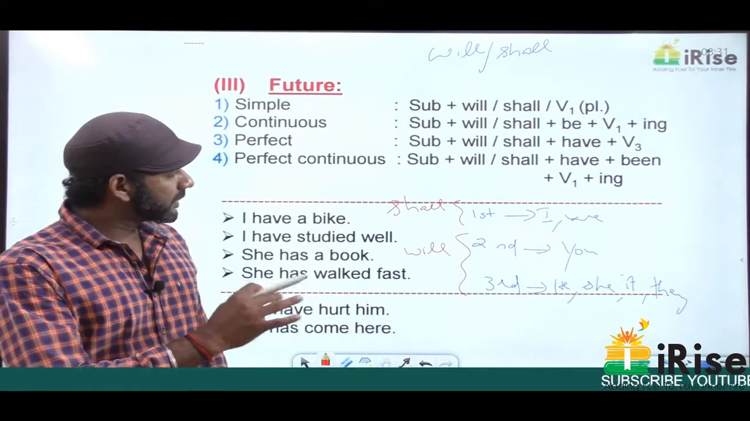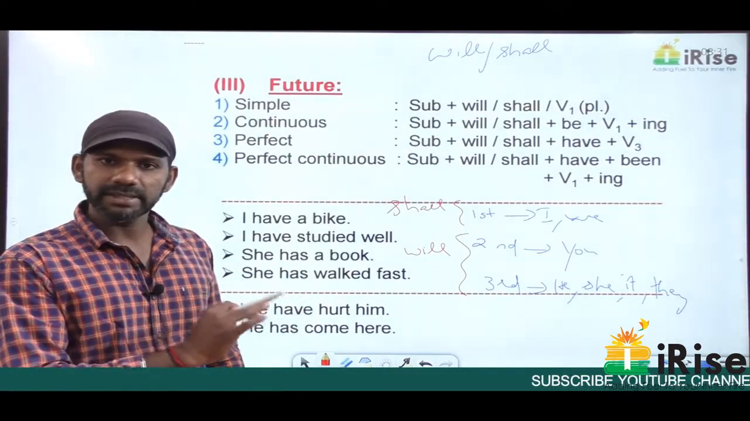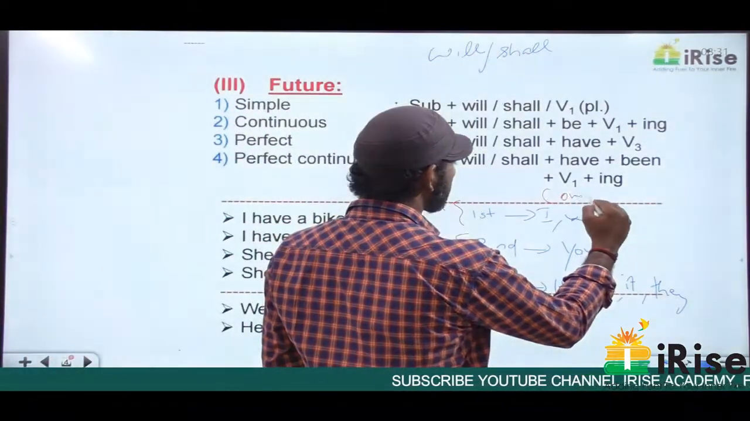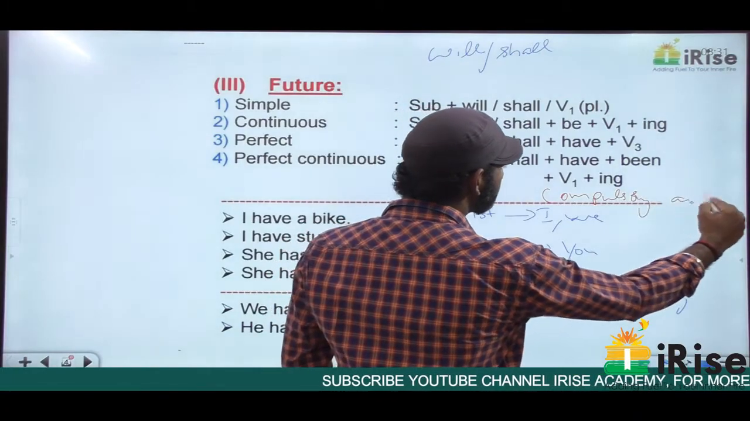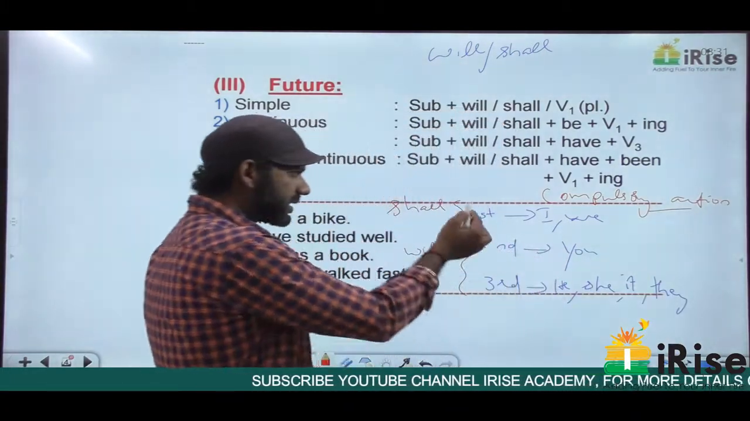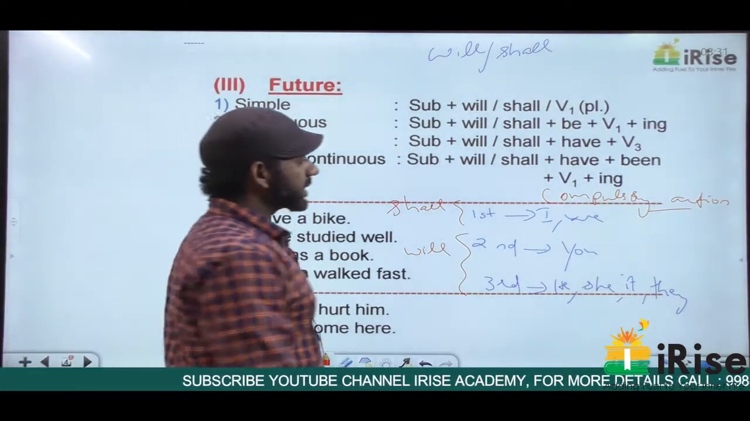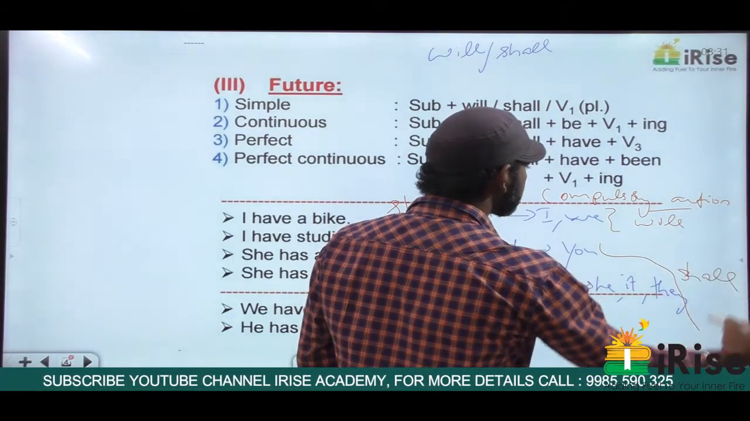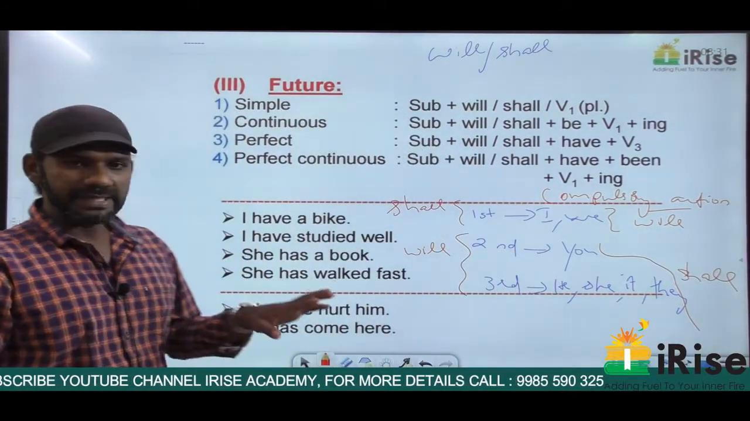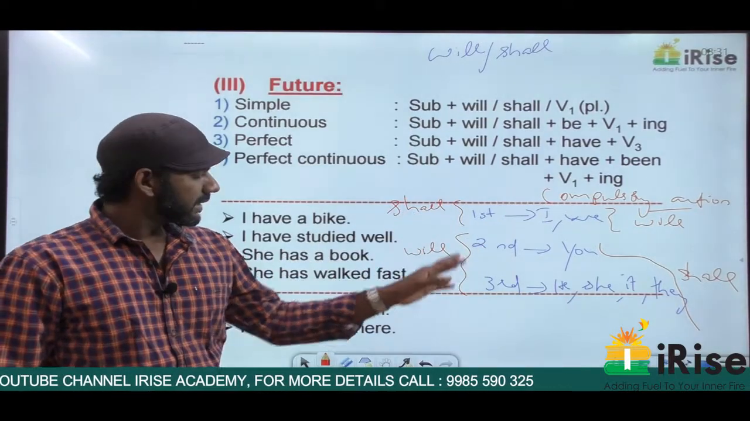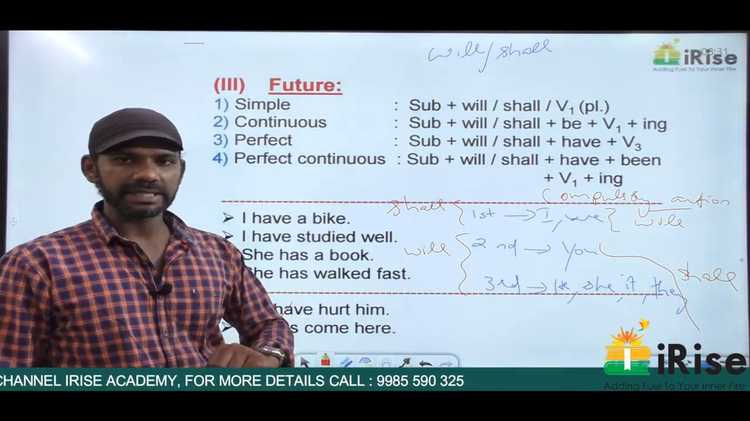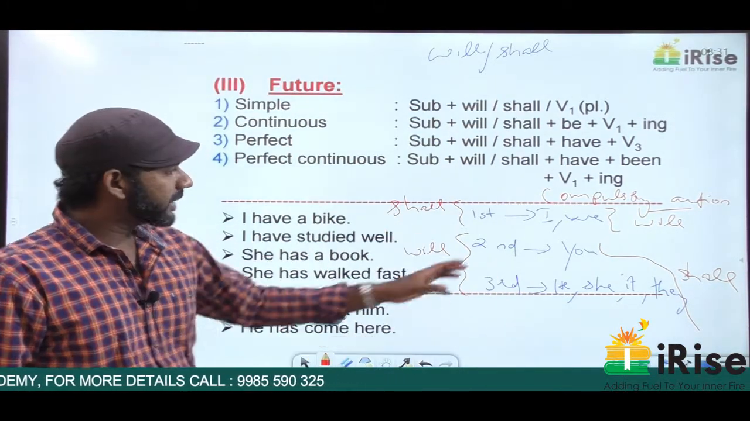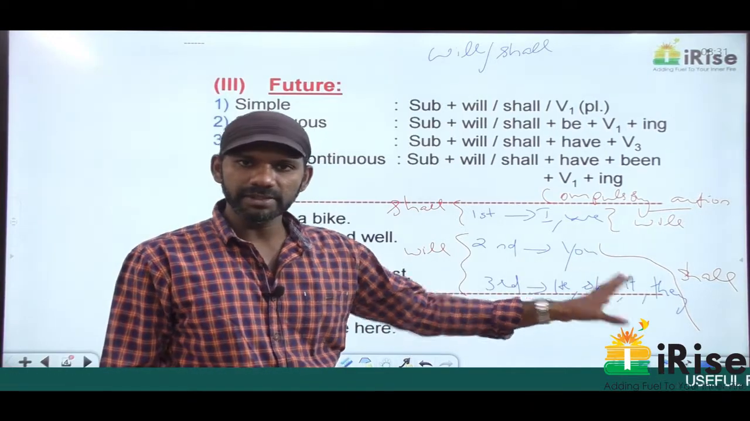Now as I said, with first person use shall, with second person and third person use will. But if the sentence talks about a compulsory action, then just reverse the rule. That means with first person use will, with second person and third person use shall. So the basic rule is with first person use shall, with second person and third person use will. But if a sentence talks about a compulsory action, reverse the rule.